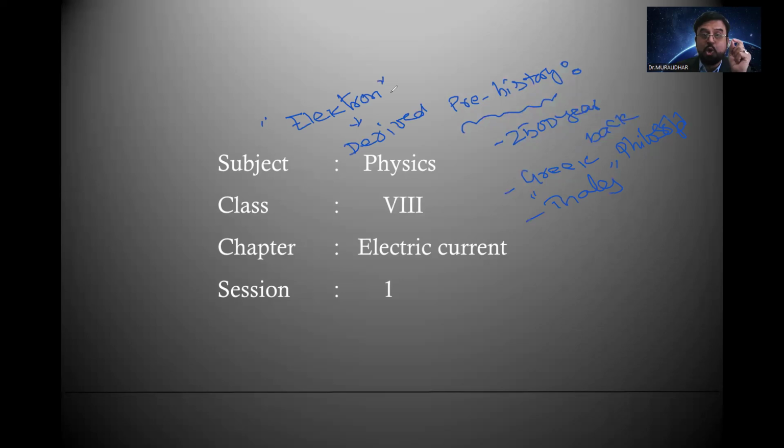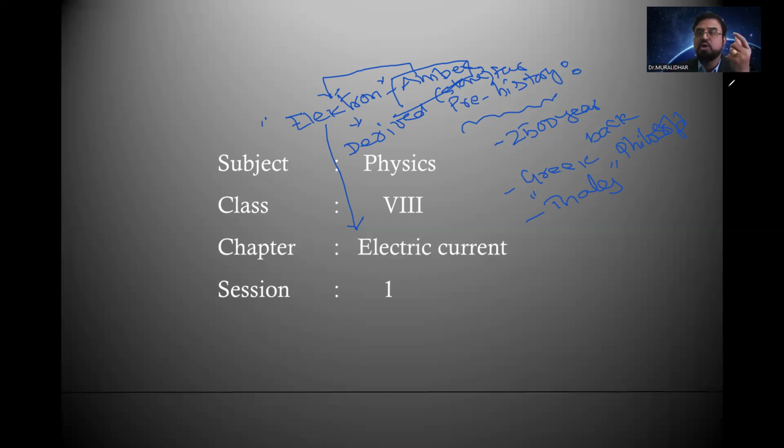In Greek, electron means a type of stone called amber. Amber is a sky blue colored stone, known by the name electron in Greek. From that word, it came to be electricity. This is the total prehistory of electricity. What was observed is that when Thales rubbed amber stone with fur, which is animal hair, there were charges in both bodies.